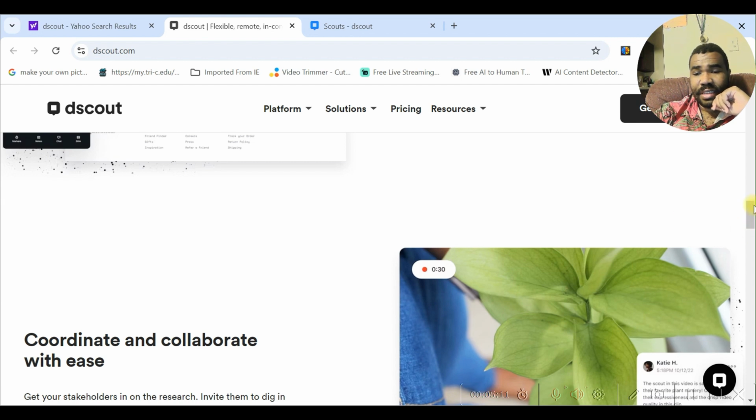And the name of this app is called Dscout. And I'll have, I actually have a little screenshot showing you how I logged into my app and all that too.